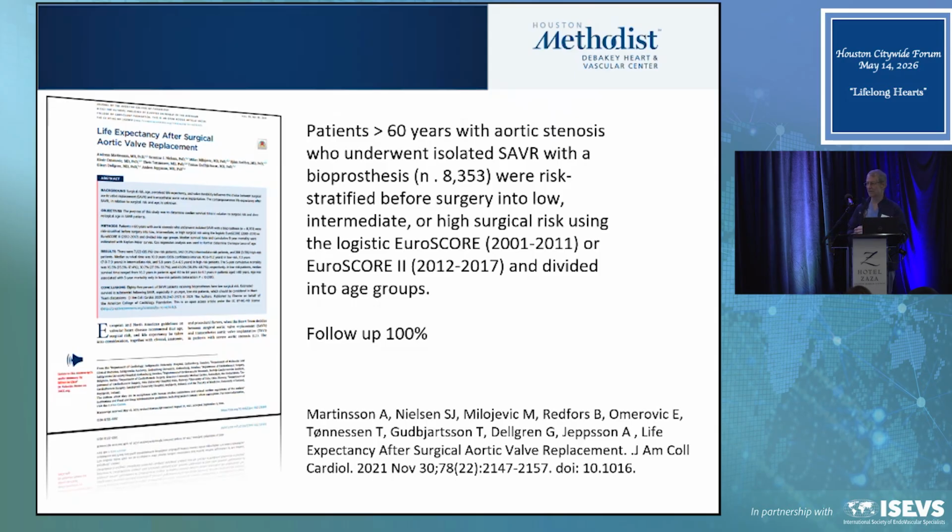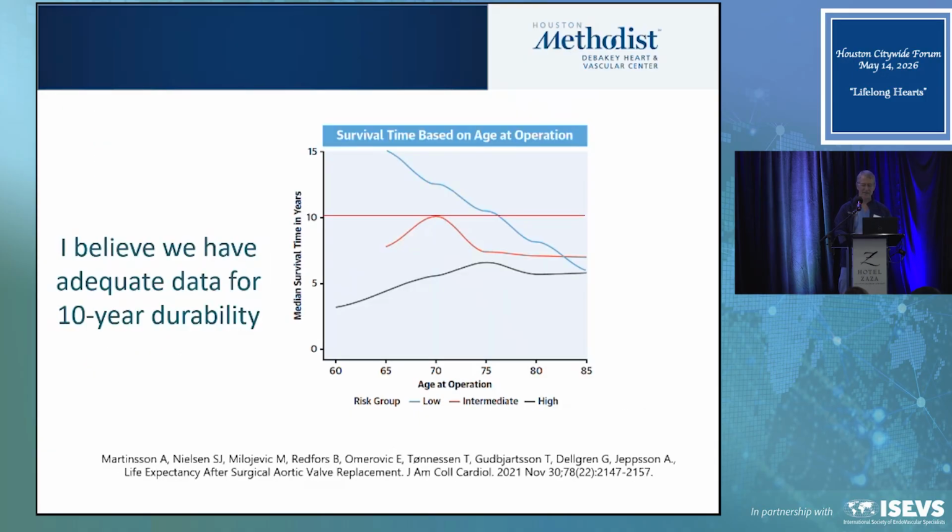Now, one of the real questions, though, as we think about lifetime management, is how long are your patients going to live? So this is from the SWEDEHEART database. The SWEDEHEART database in Sweden is a database where everybody that has TAVR or surgery is entered as they come, and we know how many people live because they're all linked by law to a number, and we have about 100% follow-up. So they took everybody that was 60 and over, having an isolated aortic valve, and they divided them up into people that were high risk, the black line, intermediate risk, the red line, or low risk, the blue line.